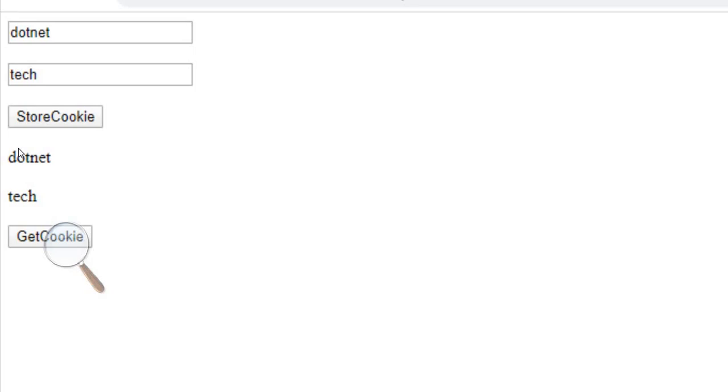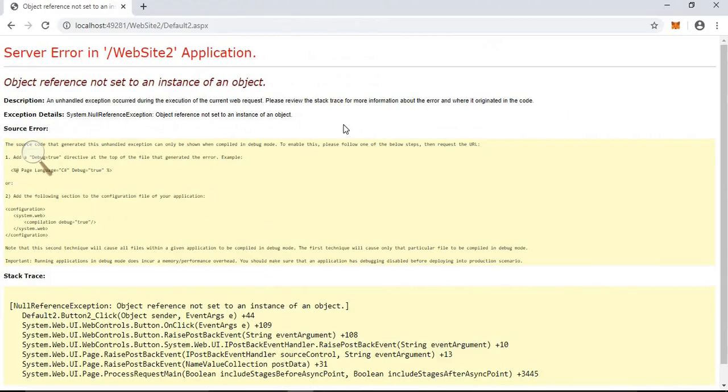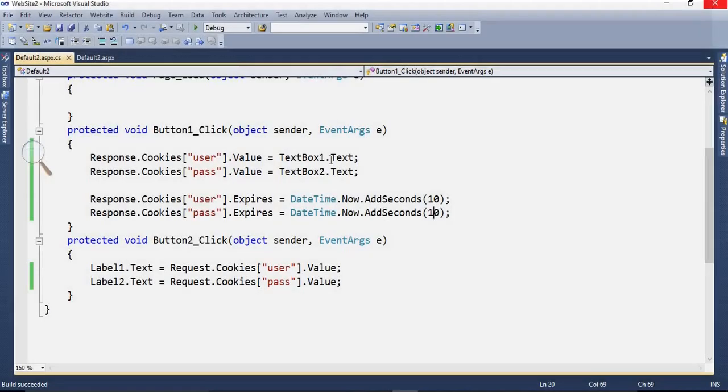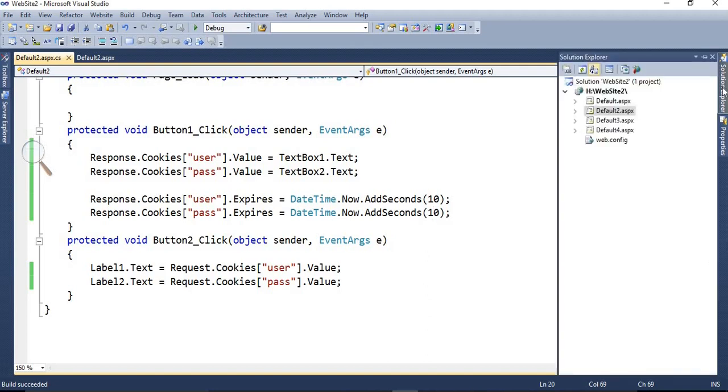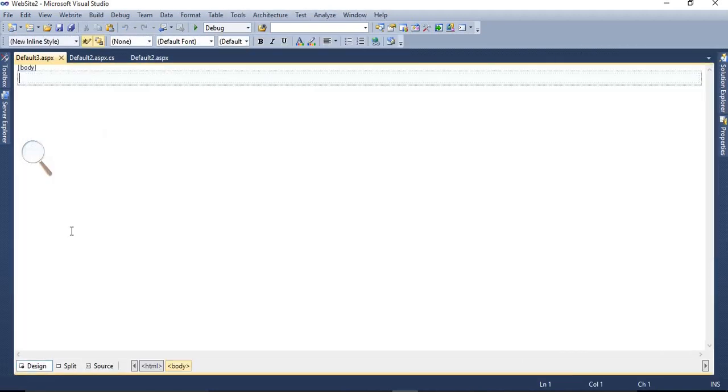Just click on get cookies. It will give you an error because the cookie's expire time is over. So in such a way you can implement the concept of cookie. I hope you understand the concept of cookie. Now we will understand the concept of query string.